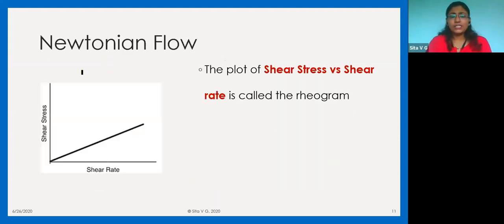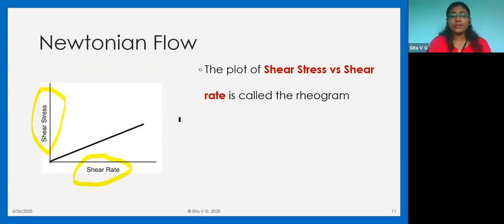This Newtonian flow means the materials that follow Newton's law. That means how much ever shear stress you apply, you are going to get a uniform shear rate. That means your shear stress and shear rate are proportional to each other. And this is your rheogram.